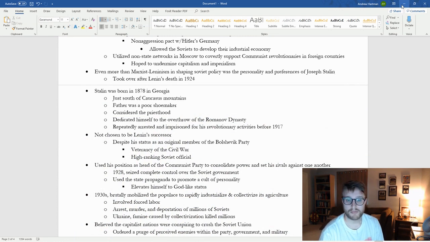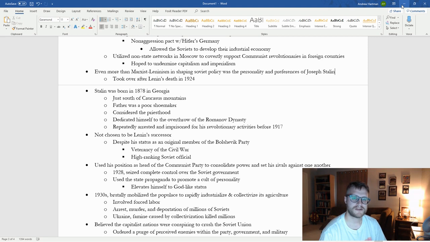His father was a very poor shoemaker, and he for a while considered going to the priesthood, but eventually dedicates himself to the overthrow of the Romanovs, which are the last dynasty that rules Russia, the main dynasty, frankly. And before 1917, he's repeatedly arrested and imprisoned for his revolutionary activities, much like Lenin. In fact, I believe Lenin is imprisoned in Germany, or he's sent to Germany, and then the Germans sent him back to cause trouble. It's great.